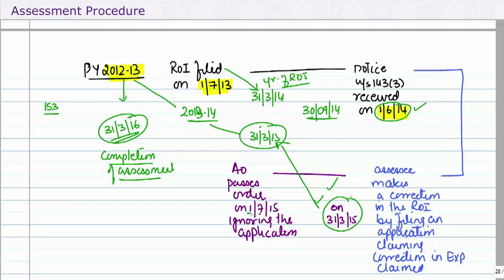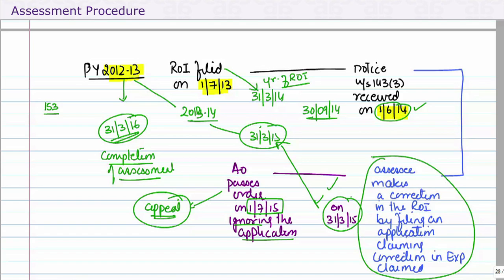What the AO did was, he passed an order on 1/7/15, but he ignored the claim of the assessee. Now, after this the case will go into appeal. It's a technical problem I'm pointing out. Is this claim valid? Can I revise a return by simply writing a letter to the AO? I have not gone to explain it to him. I have not filed a valid revised return. Is he duty bound to admit this claim?